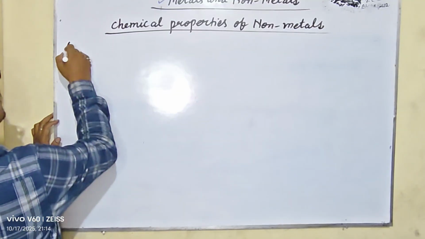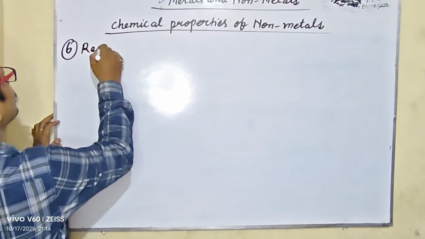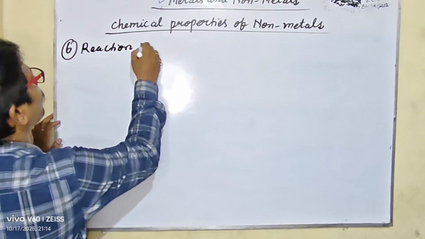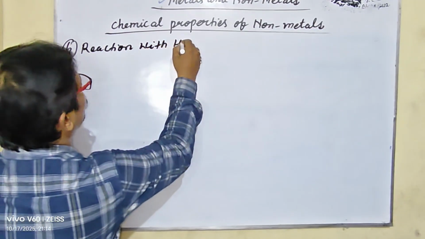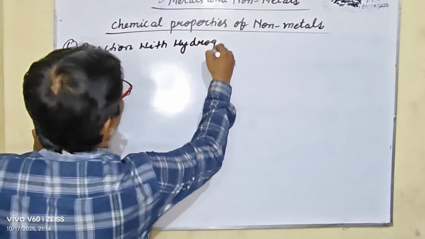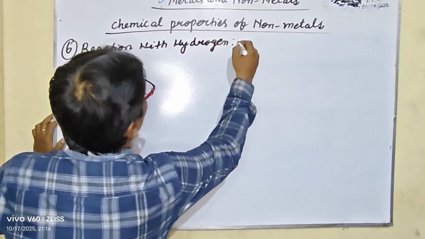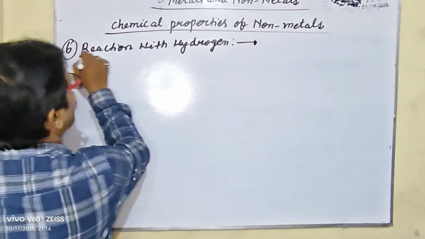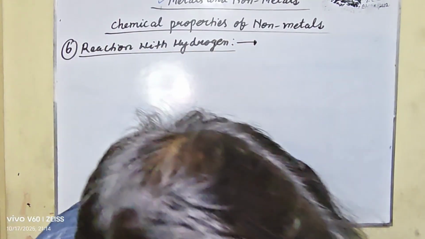Reaction with hydrogen. So my dear student, let us take the example of reaction with hydrogen.